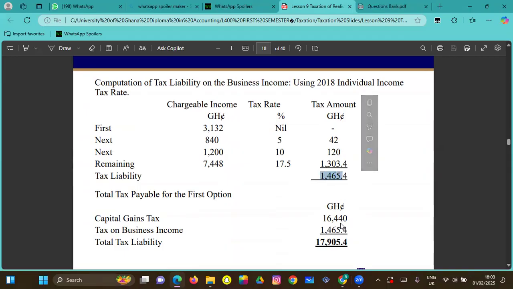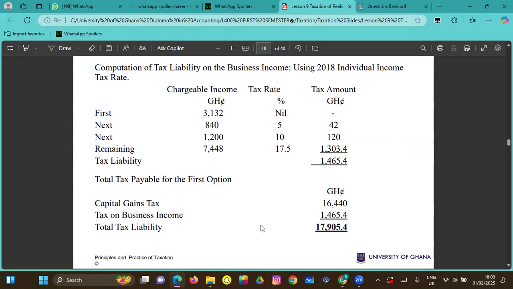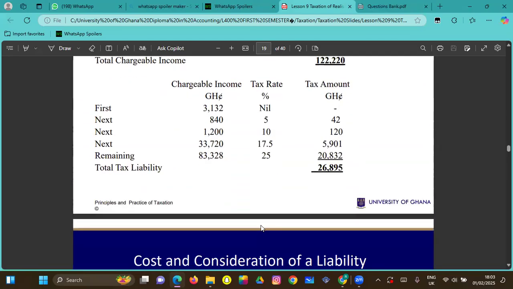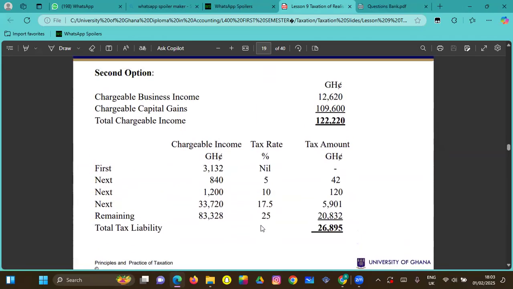So when we add it to the capital gains tax, this is the total tax she's supposed to pay. This is when she opts in for the 15% and also for the graduated rate differently. Now let's look at something. In case he decides to add all of them together.